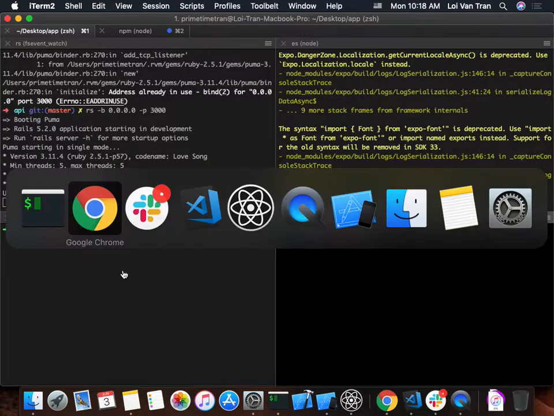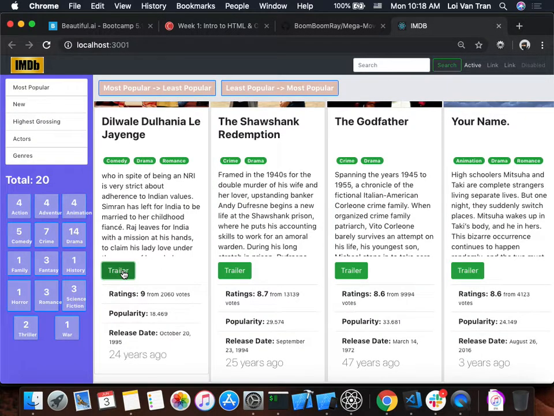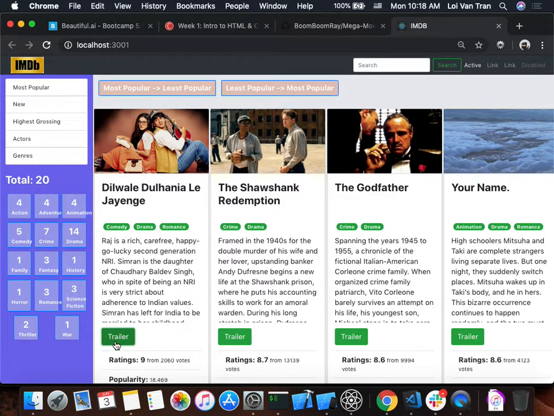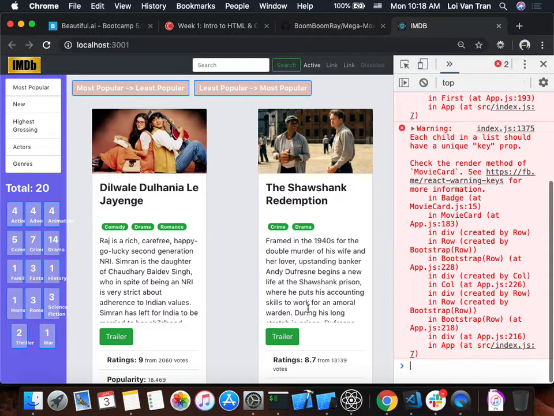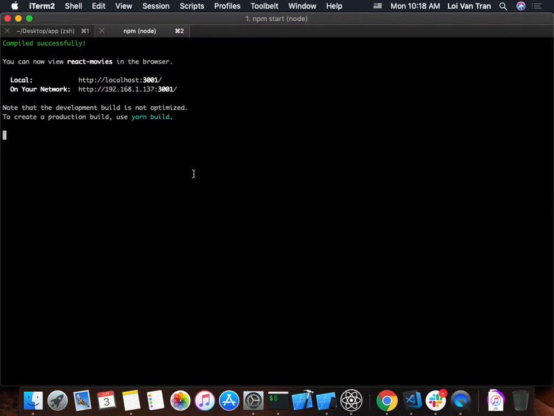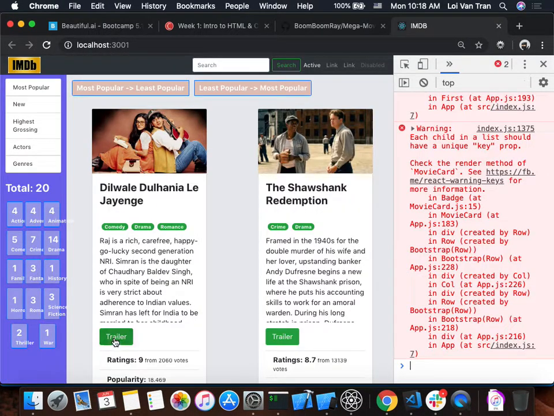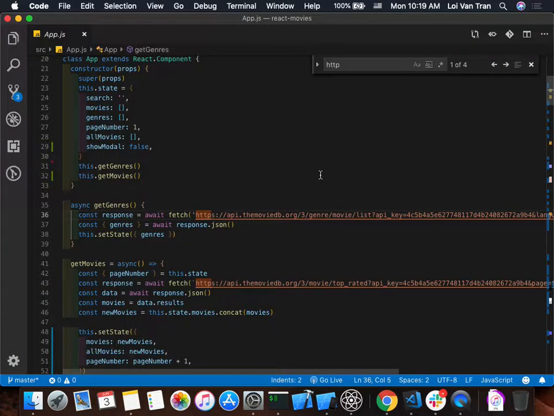Why is this working? Oh man. We got a problem, guys. All right, localhost 2. Why is this working? Okay, guys, we're gonna debug together.